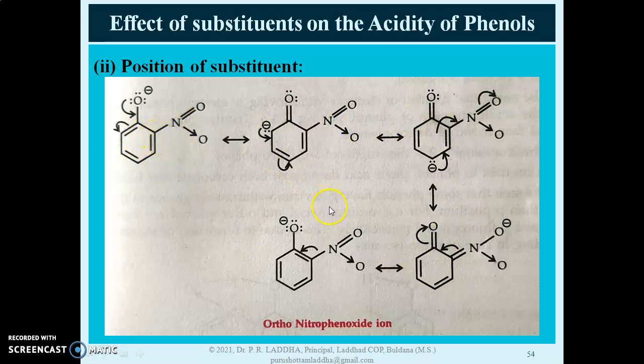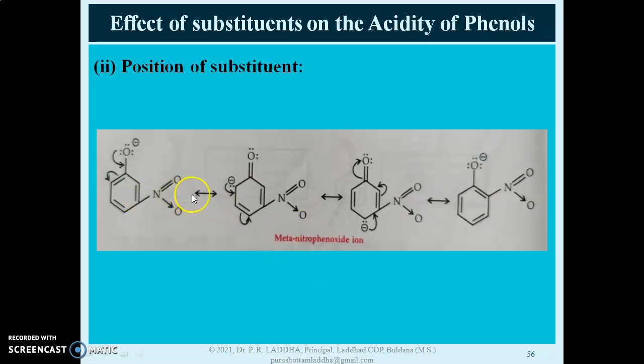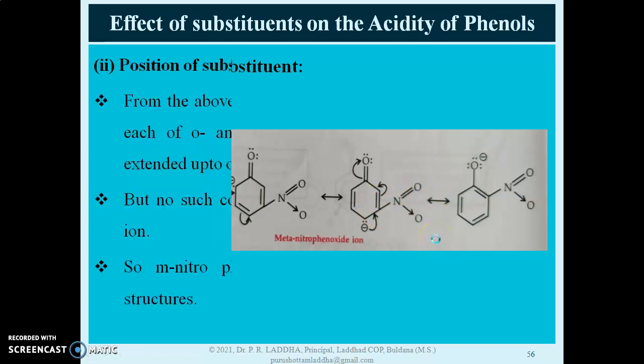So here you can observe in one of the structures that negative charge is also borne, or transferred, to the oxygen of nitro group. So one extra resonance structure can be drawn in case of that nitrophenoxide ion when it is present at ortho position. Similarly, at para position also, in one of the structures negative charge is transferred to the oxygen of that nitro group. But in meta position, that cannot be transferred according to that resonance structure. Negative charge cannot be dispersed on that oxygen of nitro group. So one resonance structure is less.